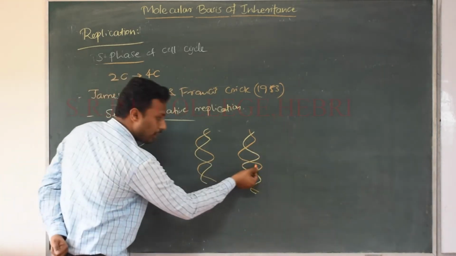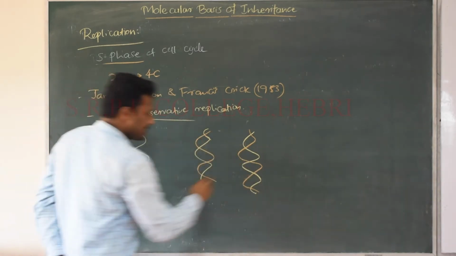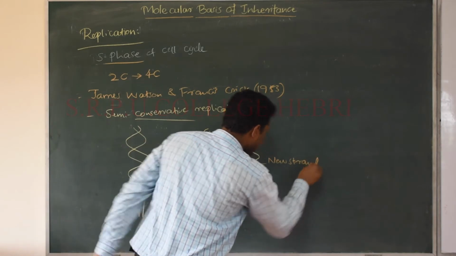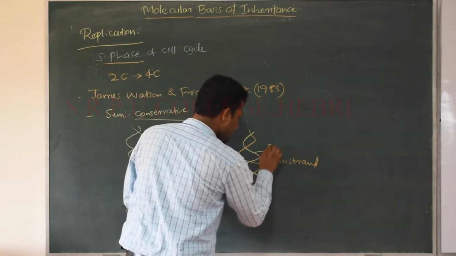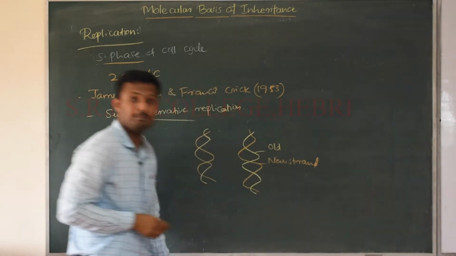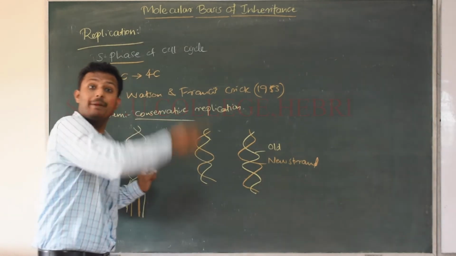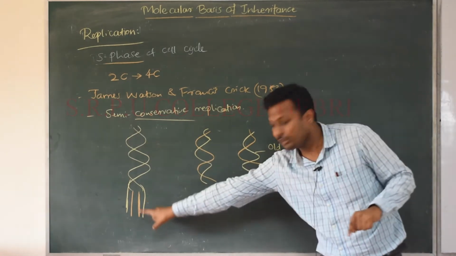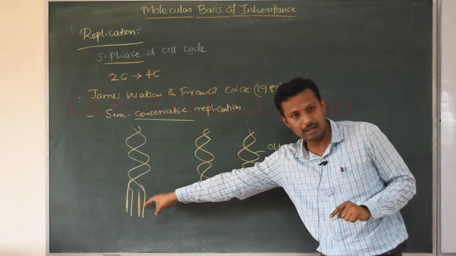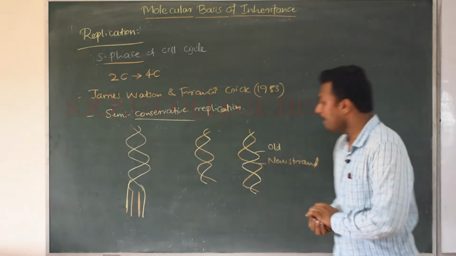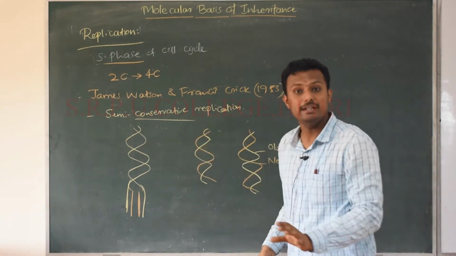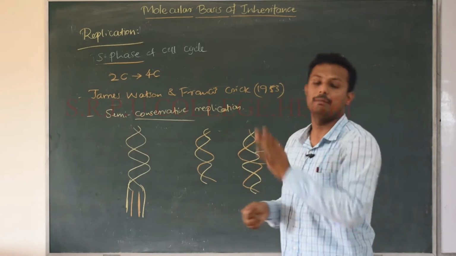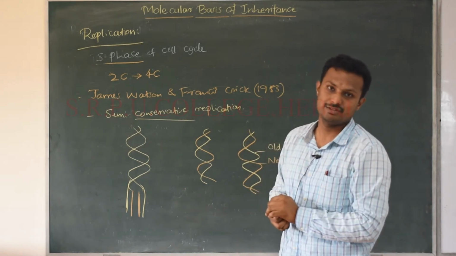Okay, the saffron colored strand that you are seeing is a new strand, and the yellow strand that you are seeing is the old strand. That means a part of the parent DNA. This is the parent DNA, right? So the daughter DNA is being produced from the parent DNA based on complementary base pairing. But still, one strand of the parent DNA also comes along with a strand of the newly synthesized DNA.